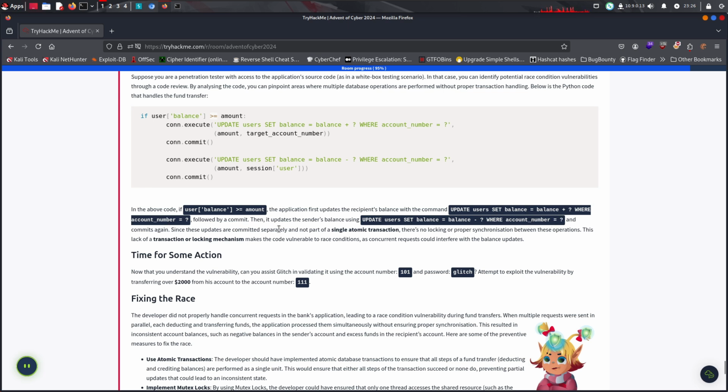Since these updates are committed separately and not part of a single atomic transaction, there is no locking or proper synchronization between these operations. This lack of transaction or locking mechanism makes the code vulnerable to race conditions.